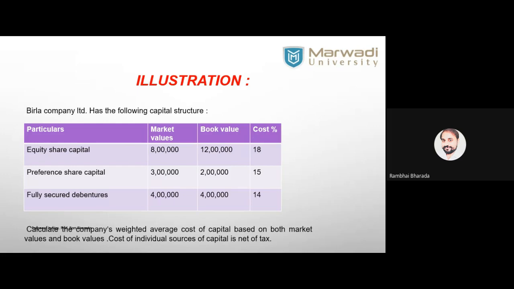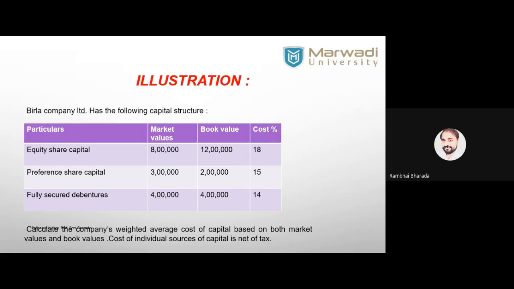Market value is 8 lakh, 3 lakh, and 4 lakh respectively, and book value is 12 lakh, 2 lakh, and 4 lakh respectively. And in the last column we have cost of capital: cost of equity capital 18%, cost of preference capital 15, and cost of debenture 14. Are we clear about the data? Based on the above information, calculate the weighted average cost of capital based on market value and based on book value.